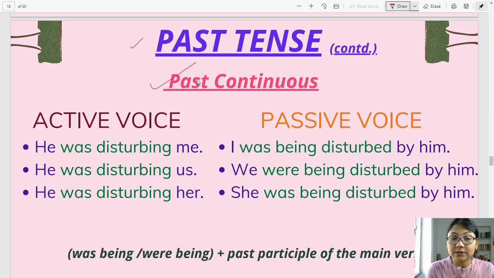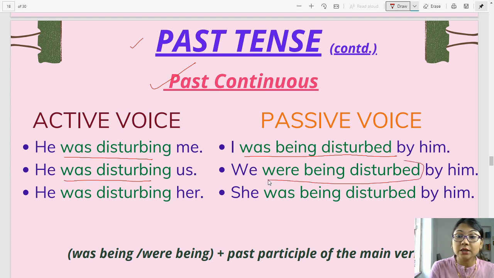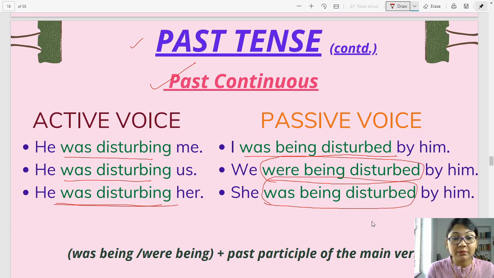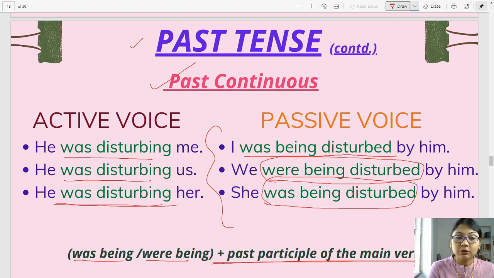Okay. Past tense continued. Past continuous. Active voice, let's look at the example. He was disturbing me. Passive voice: I was being disturbed by him. He was disturbing us. We were being disturbed by him. He was disturbing her. She was being disturbed by him. Now, what do we learn from these sentences? Was being, were being plus the past participle of the main verb. Children, it's basically very easy, very simple. You just have to see and understand the form of the be verb. That will say the tense.